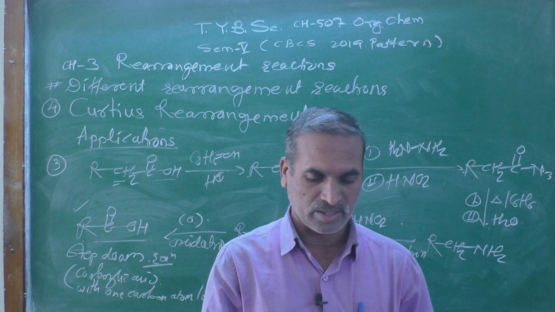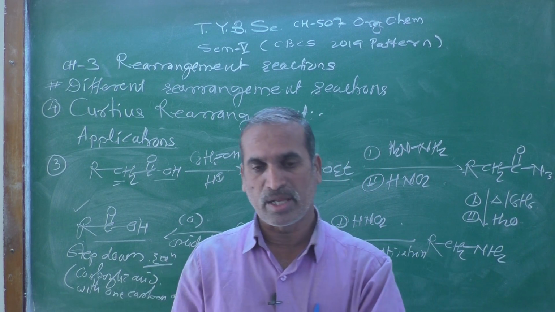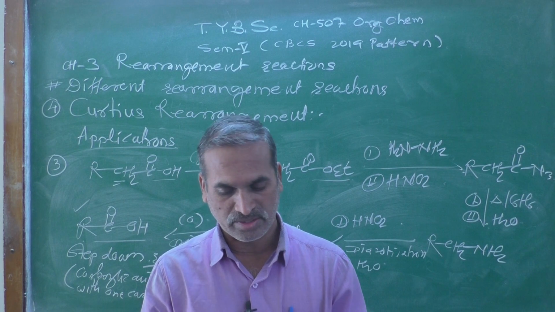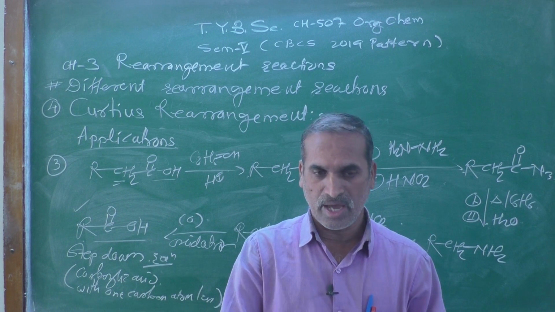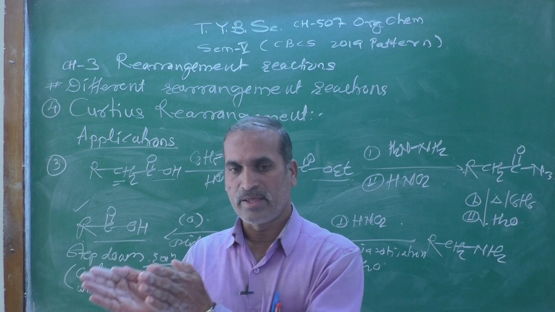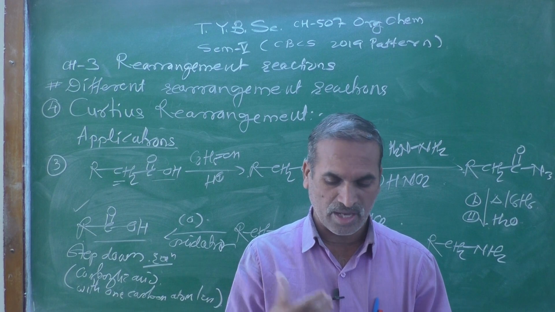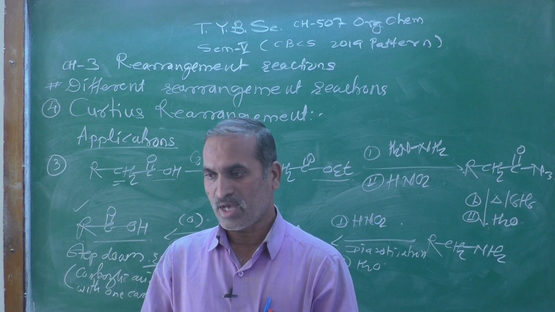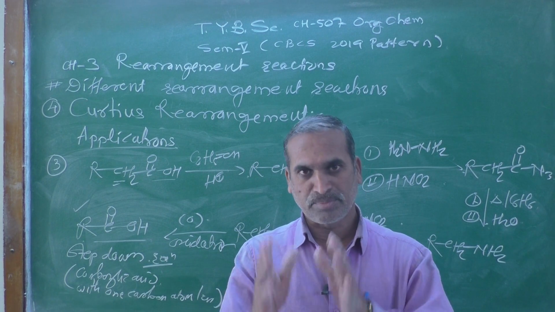What do we mean by the Lossen rearrangement reaction? What are the similarities between the Curtius and the Lossen rearrangement reactions, and how can we identify whether a given reaction follows the Curtius or the Lossen rearrangement? The answer to that question we are going to discuss in our upcoming lecture.